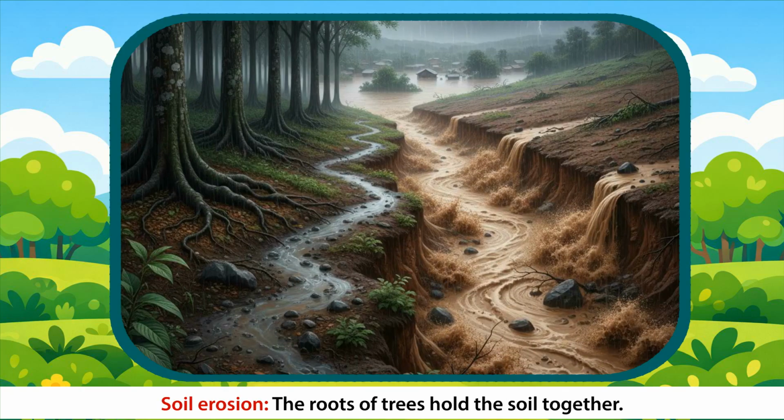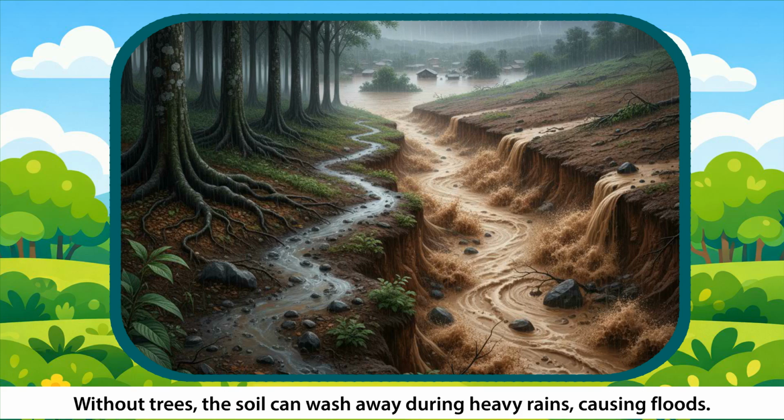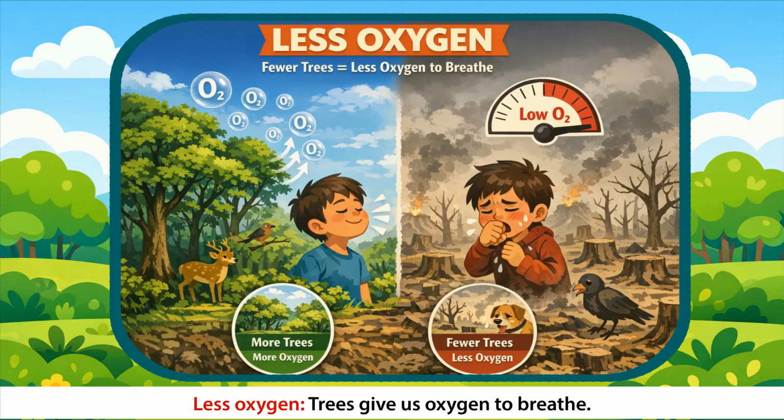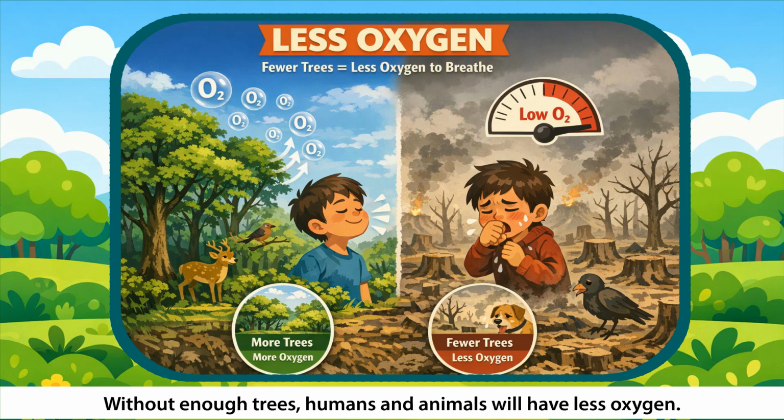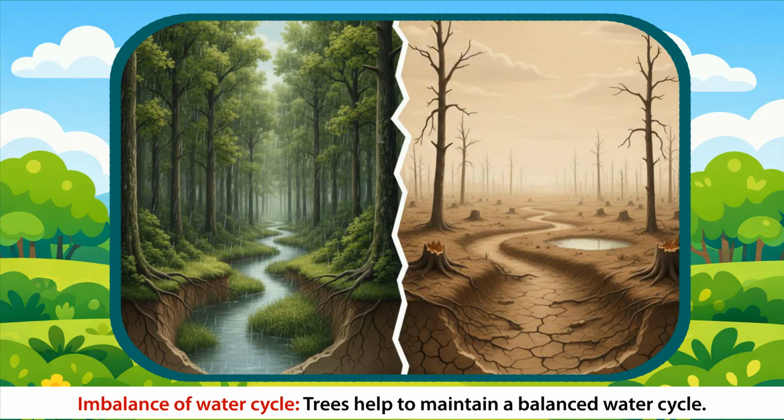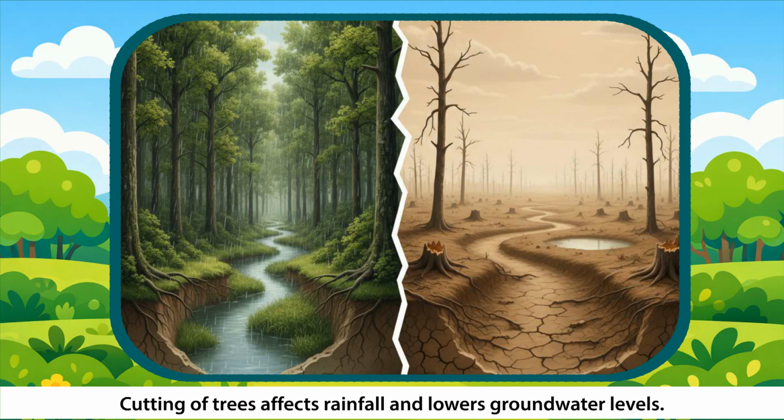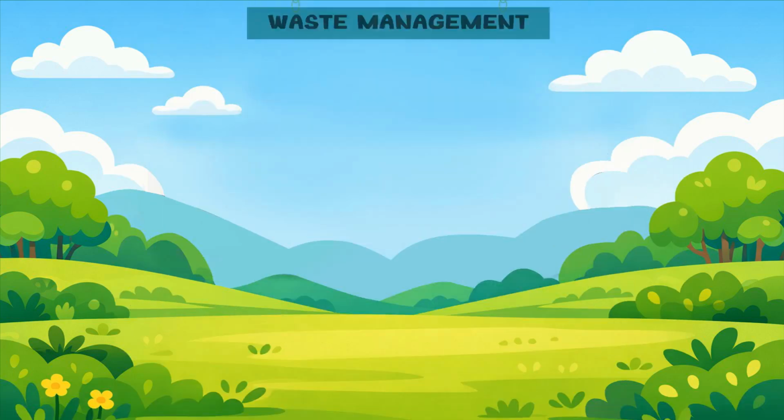Soil erosion. The roots of trees hold the soil together. Without trees, the soil can wash away during heavy rains, causing floods. Less oxygen. Trees give us oxygen to breathe. Without enough trees, humans and animals will have less oxygen. Imbalance of water cycle. Trees help to maintain a balanced water cycle. Cutting of trees affects rainfall and lowers groundwater levels.